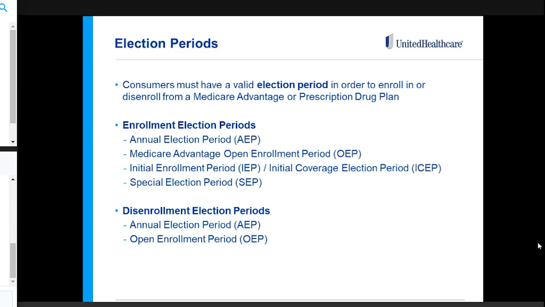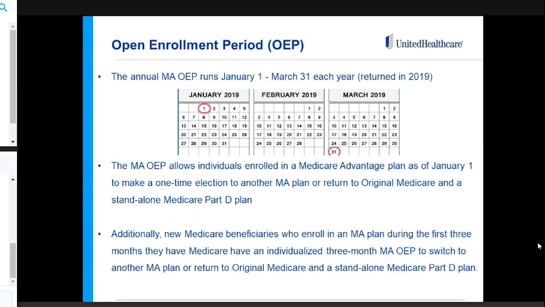So today, like I said, I'm going to talk about the Medicare Advantage open enrollment period. That goes from January 1st to March 31st, and then I'm going to talk a little bit about some special election periods and some changes that were made back in 2019 that you guys might be familiar with, but just giving a little bit of a refresher on those as well. So open enrollment period, like I mentioned, runs from January 1st to March 31st each year. This just returned last year in 2019.